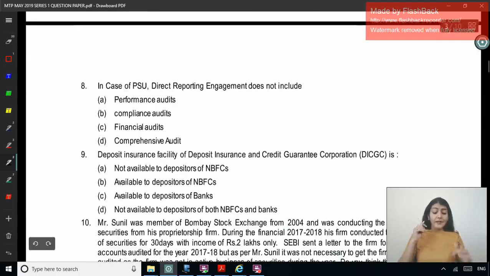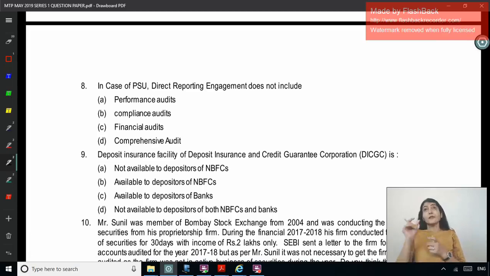Okay. In case of public sector undertaking, direct reporting engagement does not include, right? So if you look at the heading in the chapter on PSUs which talks about the basic elements of PSU audit, there are 3 parties: the auditor, the responsible party and the intended users. Then you have the subject matter, the criteria and the subject matter information, and the types of engagement, whether it is an attestation engagement or a direct reporting engagement. So direct reporting engagement does not include performance audit, compliance audit, financial audit, comprehensive audit, right?